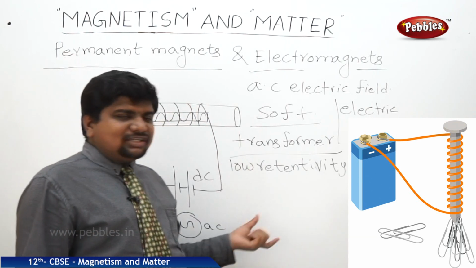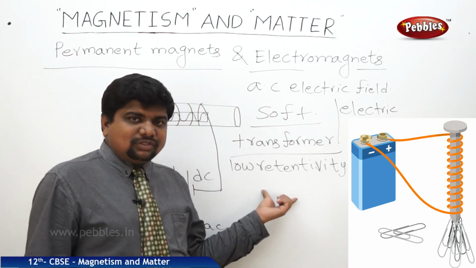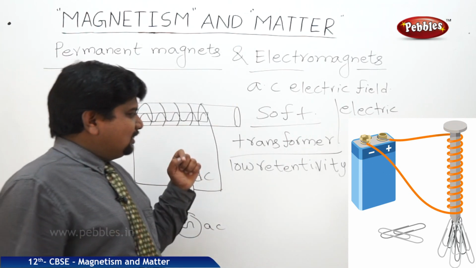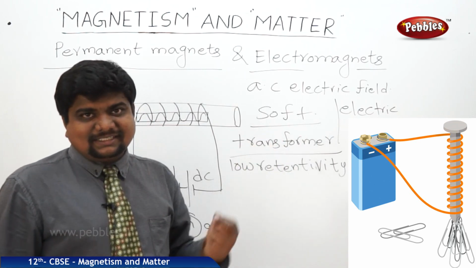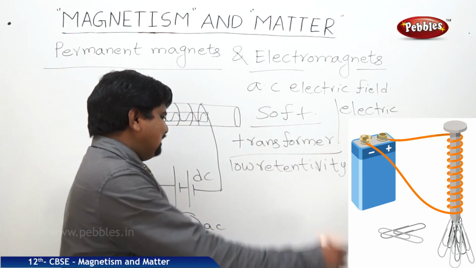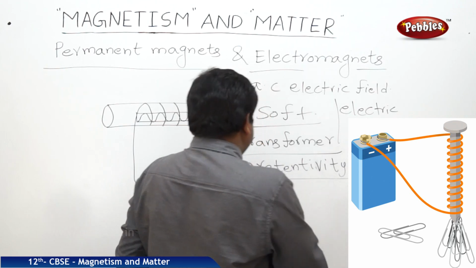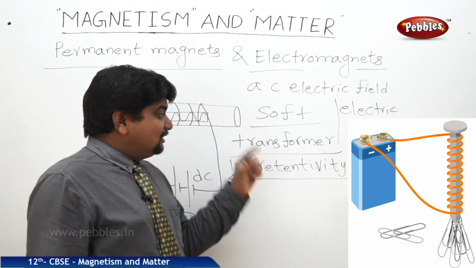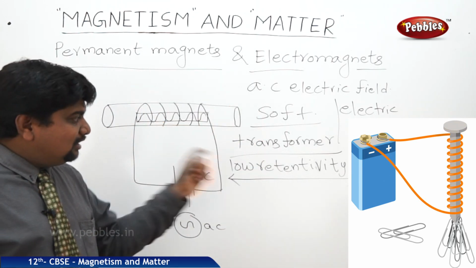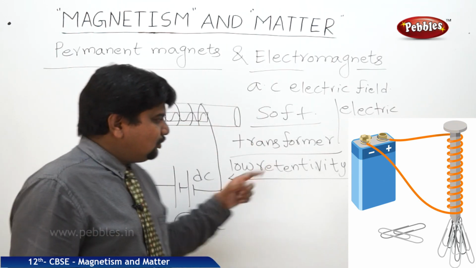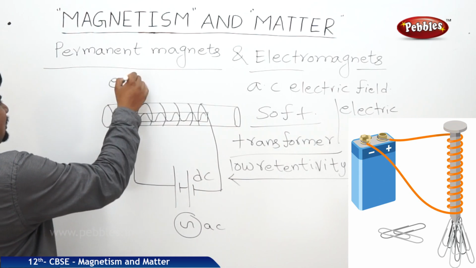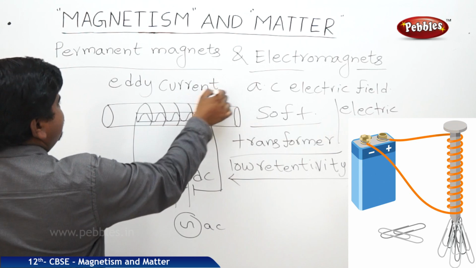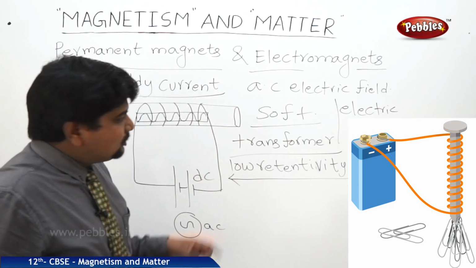These electromagnets should have low retentivity, and they should keep eddy currents low. If eddy currents are reduced, then the dissipation of heat energy decreases, and the functioning of the transformer core will be very good. So the material must withstand eddy currents. This point is also very important in the case of soft magnetic materials. So these are all the examples.